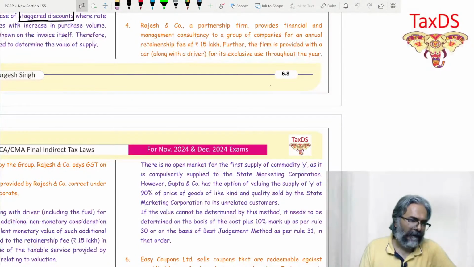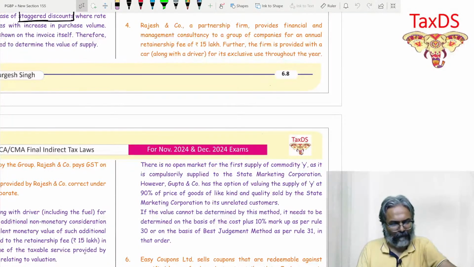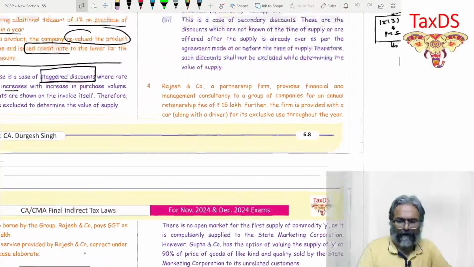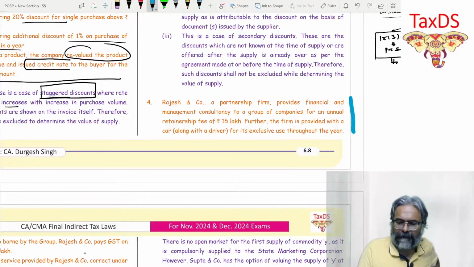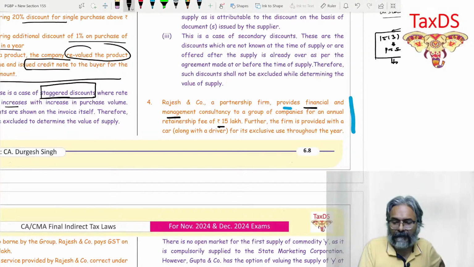If you see in this regard, as far as question number 4 is concerned, Rajesh and Company, a partnership firm, provides financial and management consultancy to a group of companies for an annual retainership fee of rupees 15 lakh. So what are they doing? This is a partnership firm, students, and they are providing financial and management consultancy to a group of companies for an annual retainership fee of rupees 15 lakhs.